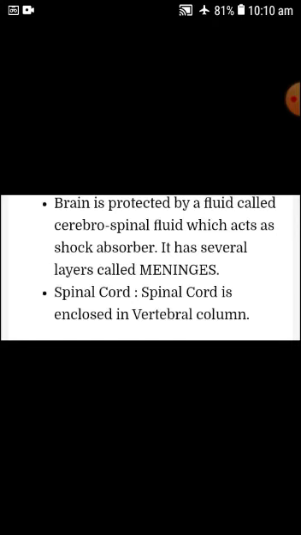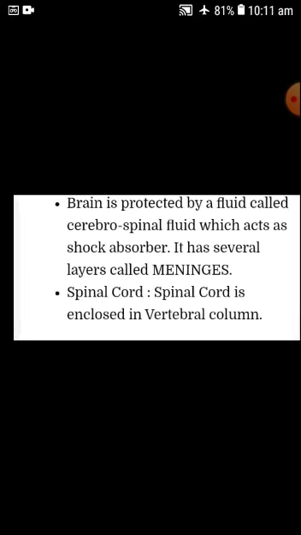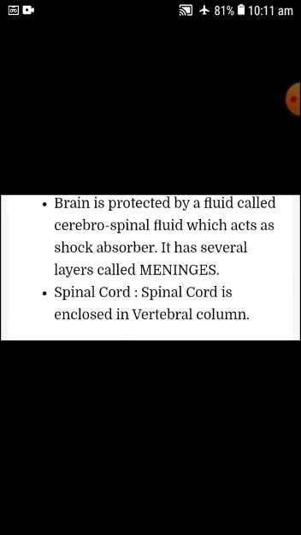The cerebrospinal fluid is one kind of tissue fluid. It is part of the plasma, or it has several layers called meninges. There are three kinds of meninges which surround the brain. The spinal cord is enclosed in the vertebral column that is connected to the brain.